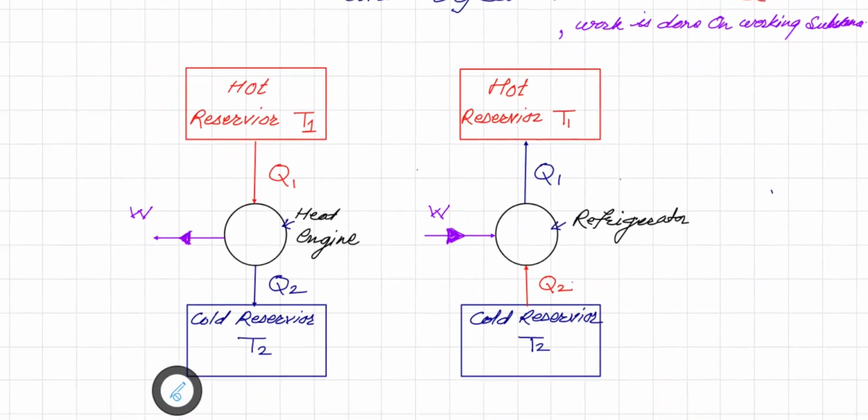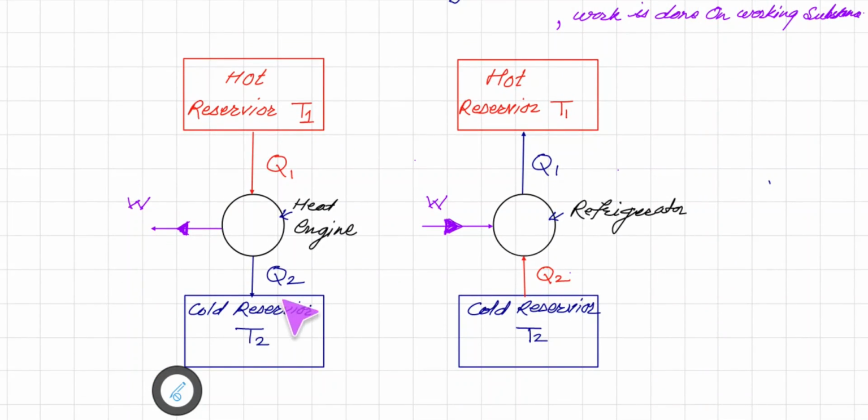So here you can see, in case of heat engine, this is the hot reservoir, amount Q1 is absorbed by the system, and then Q2 is rejected to the cold reservoir, and the difference of Q1 and Q2 is converted into work. So work is done by the system.